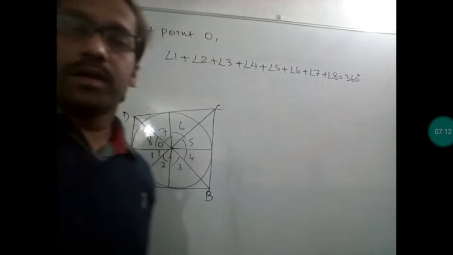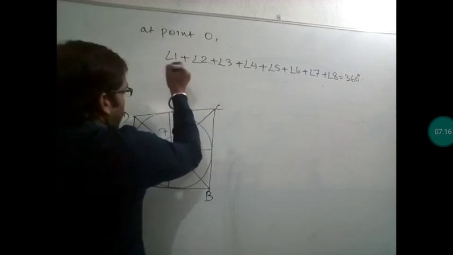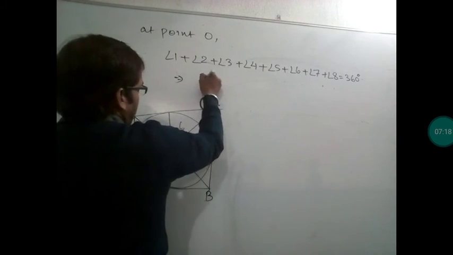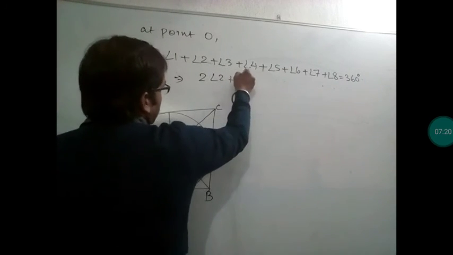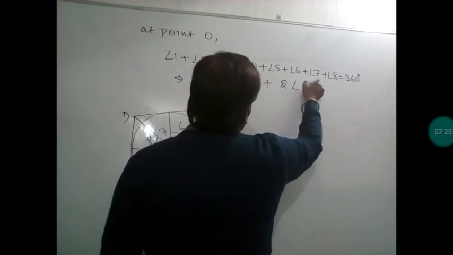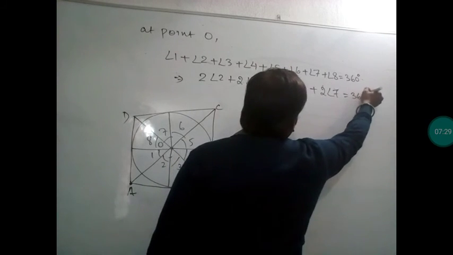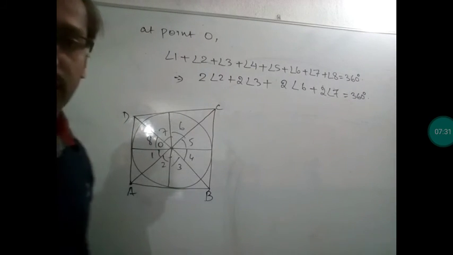Now we know that angle 1 is equal to angle 2, so we can write 2 times angle 2 in its place. Angle 3 is equal to angle 4, that means 2 times angle 3. Angle 5 is equal to angle 6, that means 2 times angle 6. And angle 7 is equal to angle 8, that means 2 times angle 7.